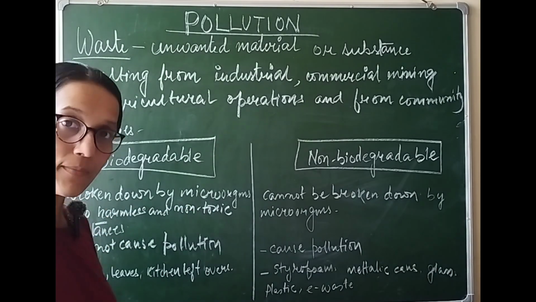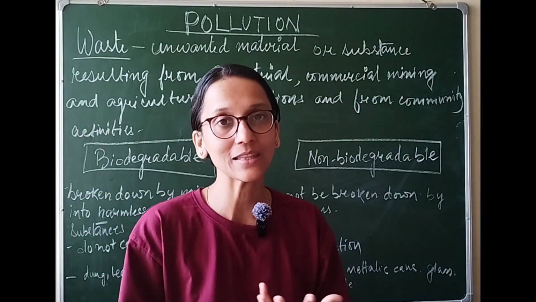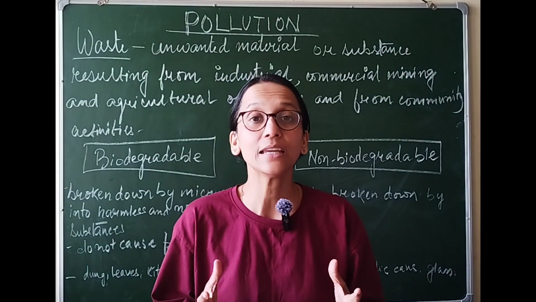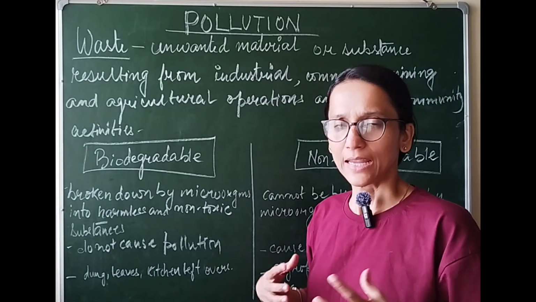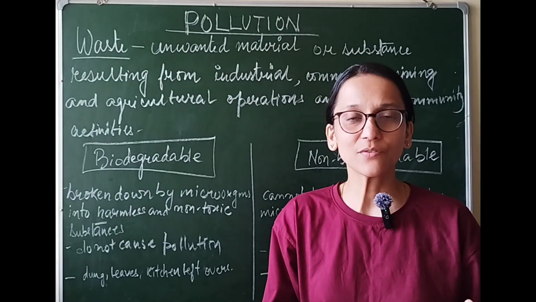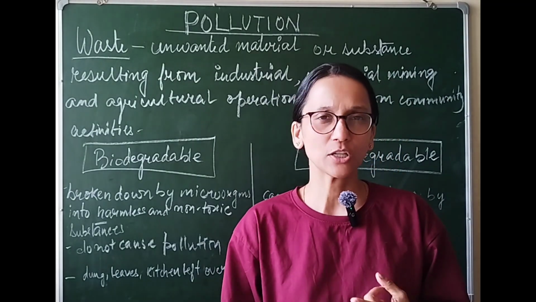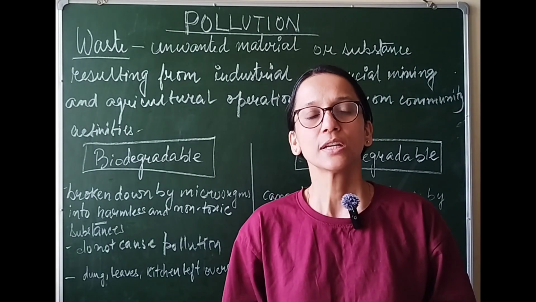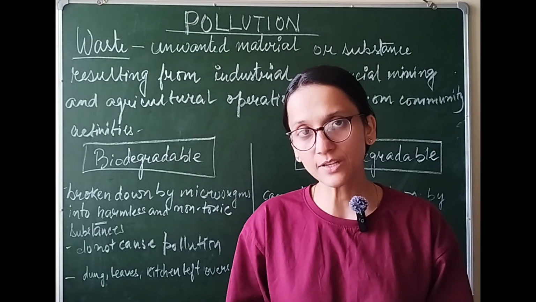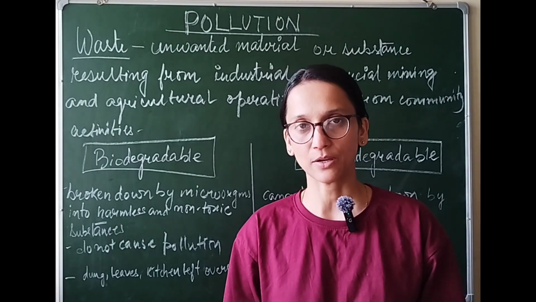So they are broken down by microorganisms into harmless and non-toxic substances. Now since they become harmless and non-toxic, even when they are collected at one place, they do not cause any pollution. Examples: cow dung, leaves, daily kitchen waste like potato peel, eggshells, then pieces of wood. Anything that comes from a living source will definitely be biodegradable.